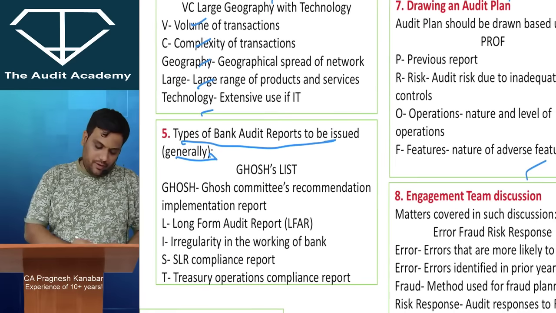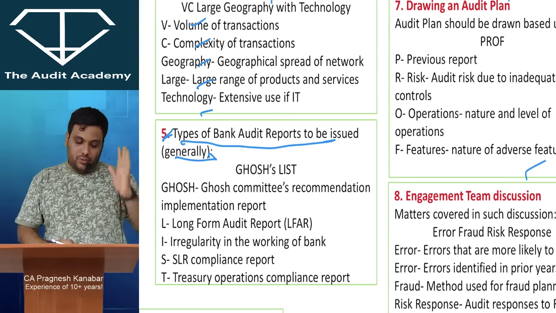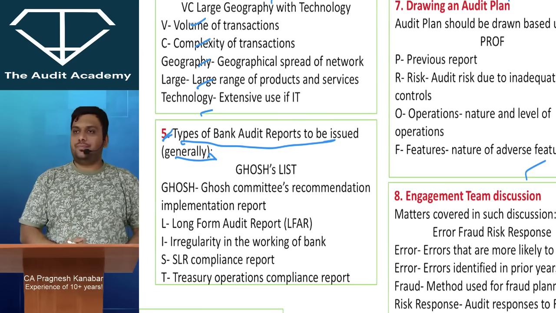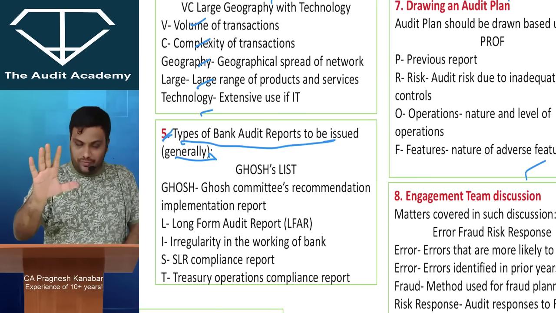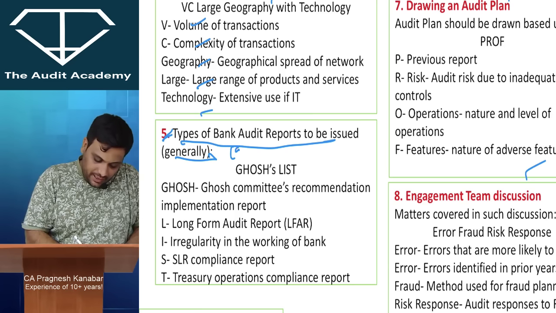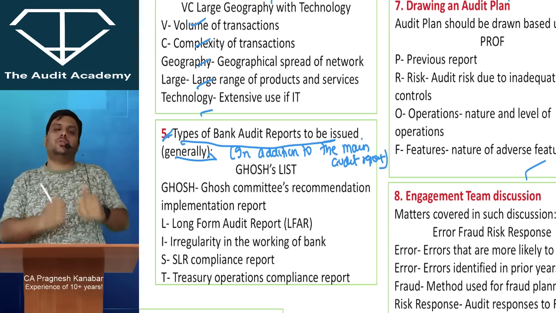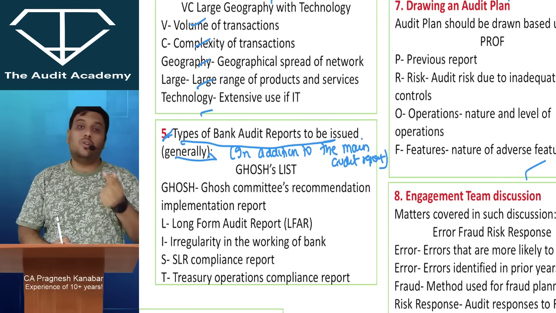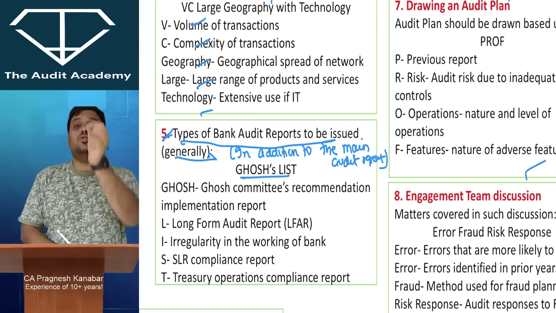Fifth point. Types of bank audit report to be issued generally. Please listen to me. As a statutory auditor, we have our audit report. The other reports are normally in addition to the main audit report. What are the other reports that a bank auditor normally issues? For that I have created this Ghosh list. So I will tell you the Ghosh list.